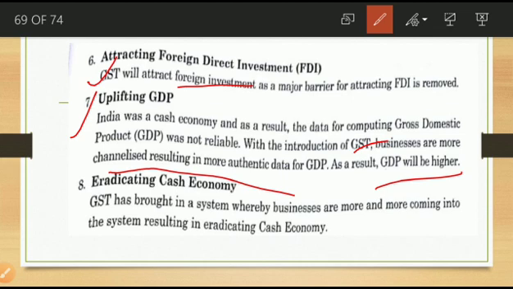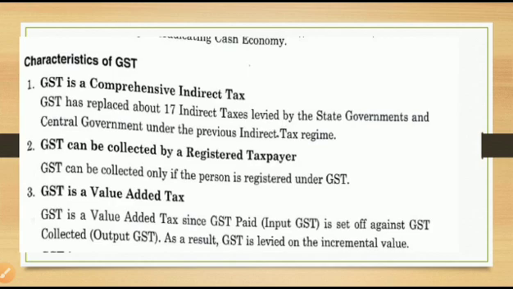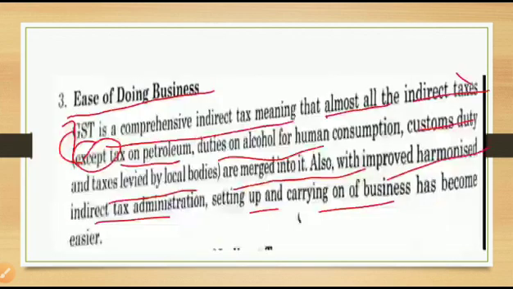So eradicating the cash economy. GST has brought in a system whereby businesses are more and more coming into the system, resulting in eradicating the cash economy. Because GST is also done with the help of electronic payment only, that's why we can avoid the cash system. So that is eradicating the cash economy. So these are the different objectives of GST. What are the different 8 objectives I mentioned here?